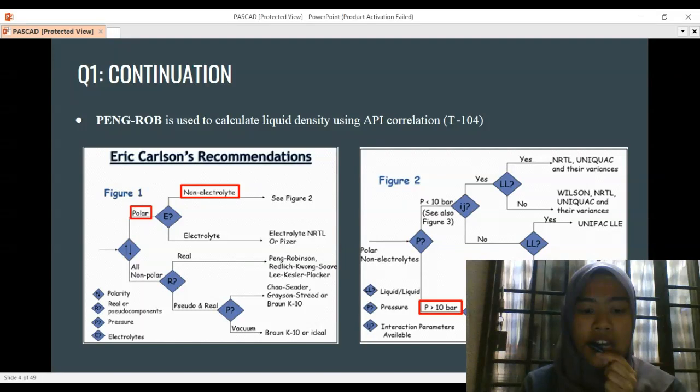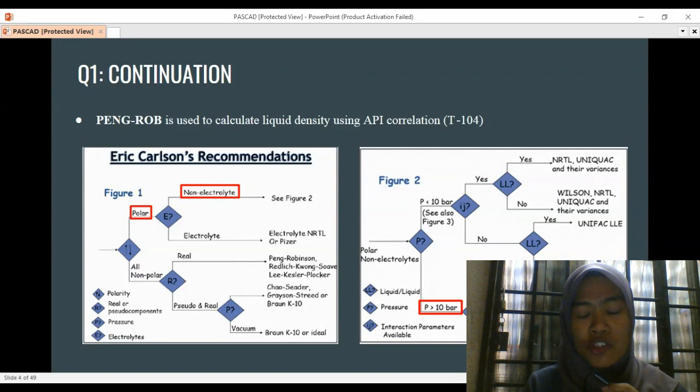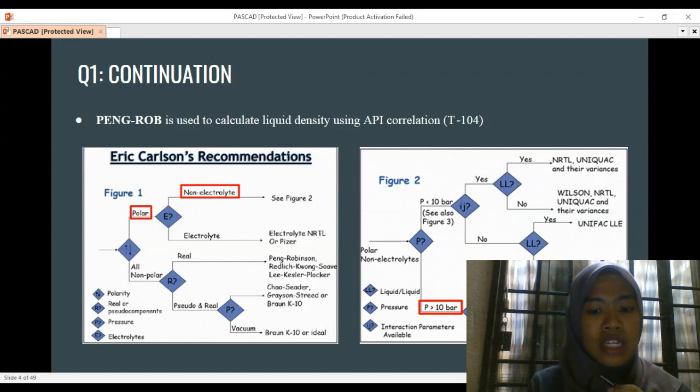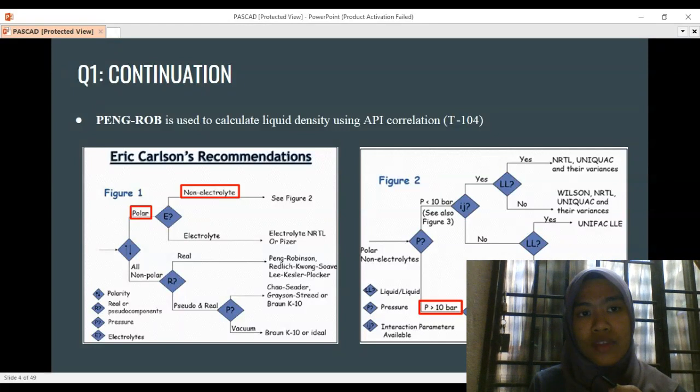In addition, in order to calculate the liquid density using the API correlations, for the distillation column T104 for the separation of propylene glycol and also ethylene glycol, the Peng-Robinson is used.